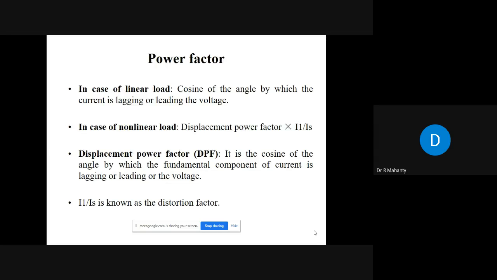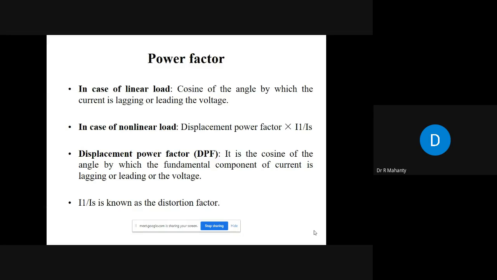First of all, all of us are familiar with the definition of power factor. The definition of power factor is taught to BTech students in part 2. And if you ask anyone to define power factor, he will say that it is the cosine of the angle by which the current is leading or lagging the voltage. In most cases, it is lagging because in most cases it is an inductive load. And we know that for inductive load, the current would be lagging the voltage depending upon the amount of inductance that you have in your circuit. Now, this is the basic definition of power factor.